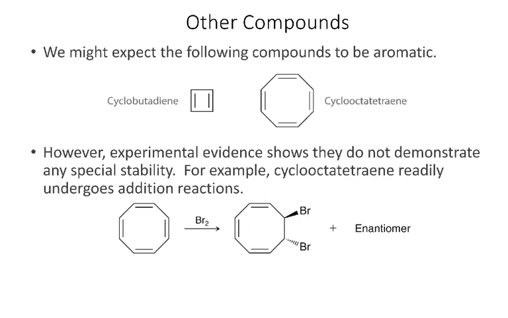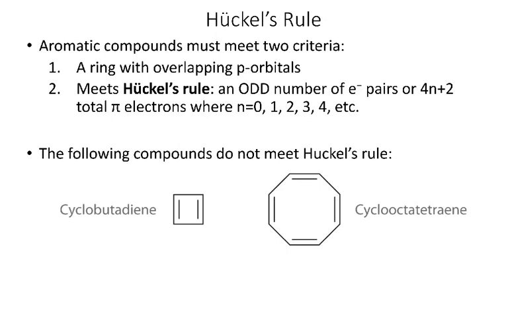So let's use molecular orbital theory again to try to explain why these compounds are not stable in contrast to benzene. We'll get to molecular orbital theory in a second, but it turns out that for a compound to be aromatic, we have to have the ring with alternating pi bonds, or we'll see they don't necessarily have to be alternating pi bonds, but they have to be overlapping p orbitals. And then they also have to meet Hückel's rule. In order to be aromatic, we need to have an odd number of electron pairs. Or the formula, it turns out, is 4n plus 2, not pairs, but total pi electrons, where n is just an integer.